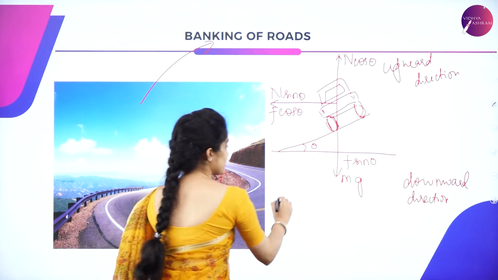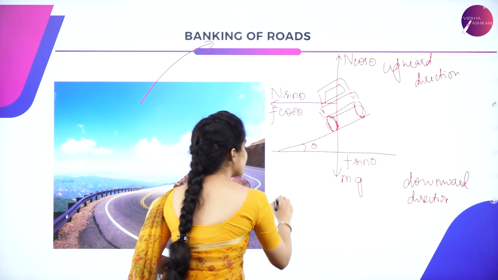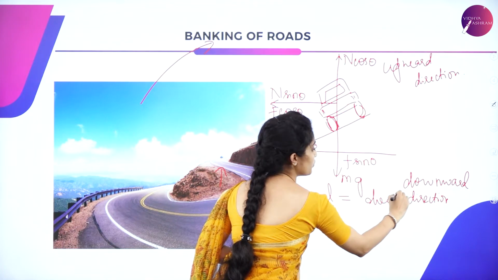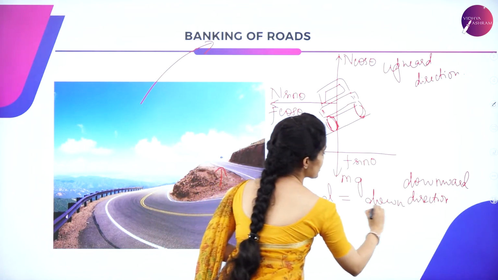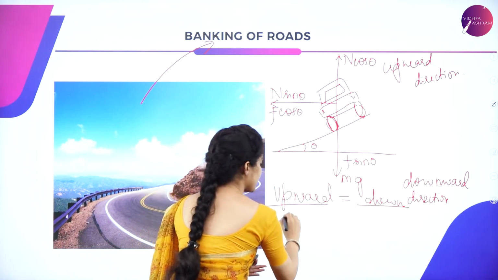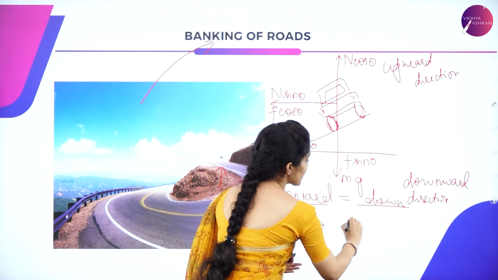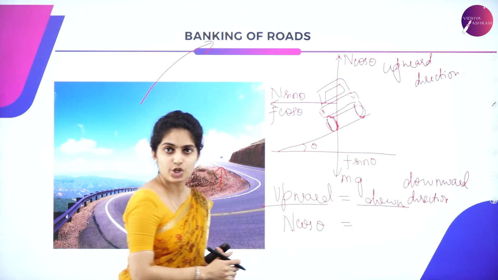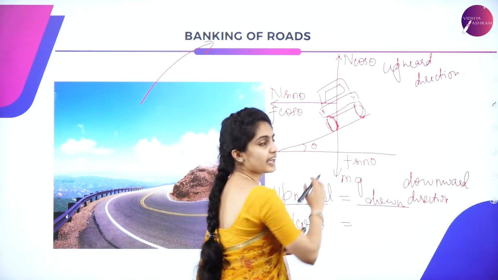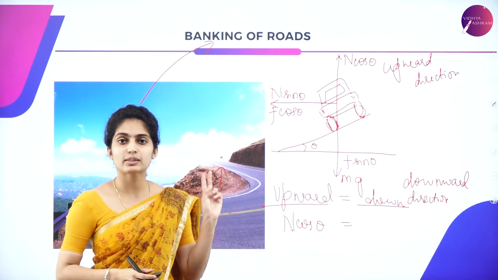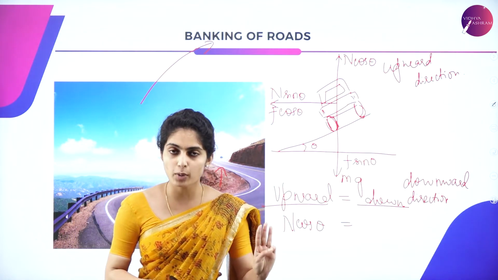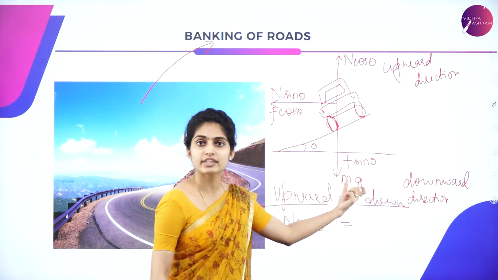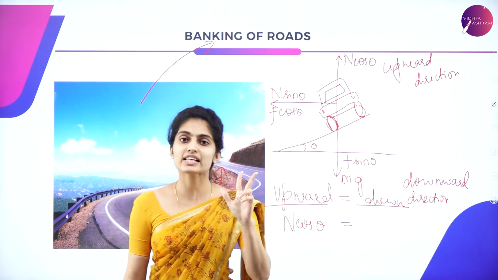So now let us consider the vertical direction, that is, upward is equal to downward. Upward is N cos theta, which is equal to the downward forces: mass into acceleration due to gravity, and F sin theta. So three things act on the car on a banked road: mass and acceleration due to gravity, normal reaction, and frictional force.